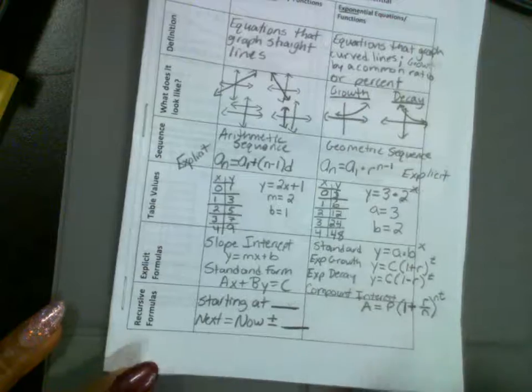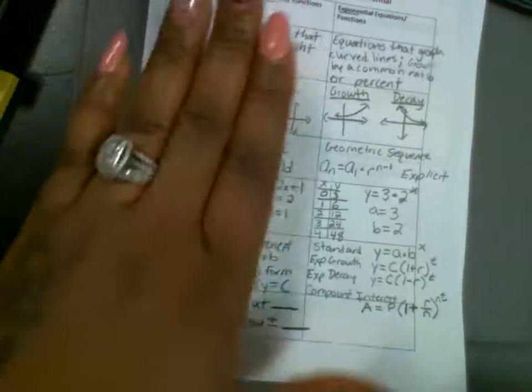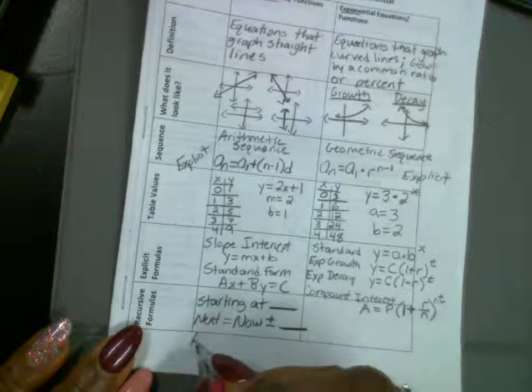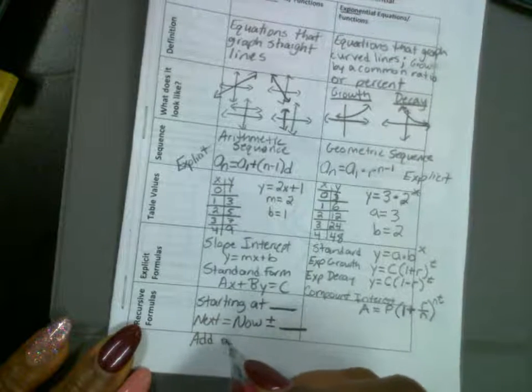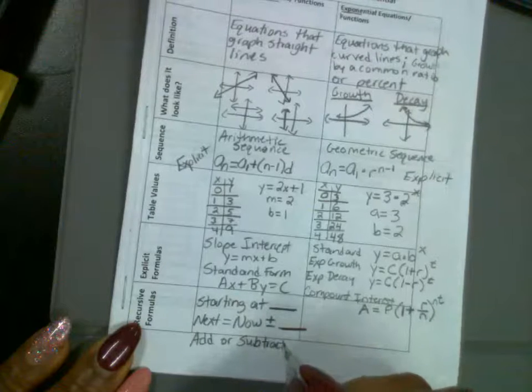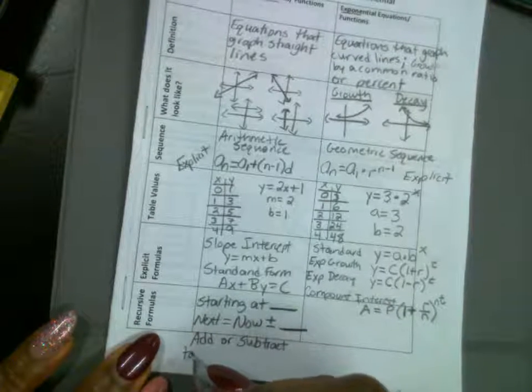This is your next now. For linear, this is just next now for linear. You're adding or subtracting to get to the next number. Add or subtract to get the next number.